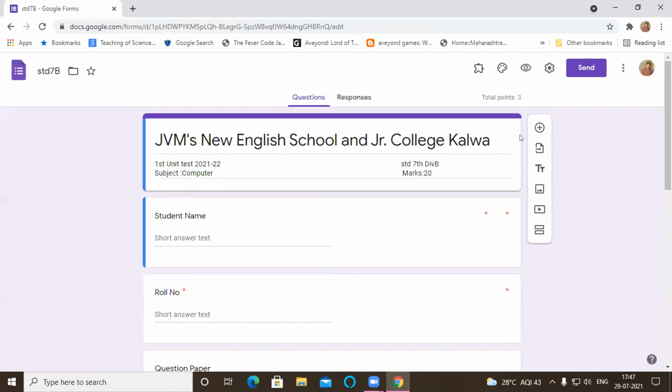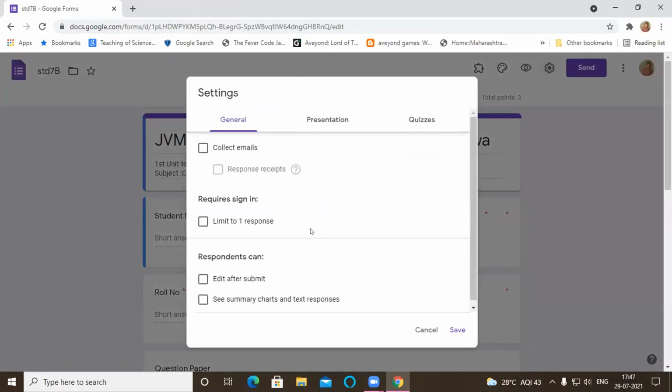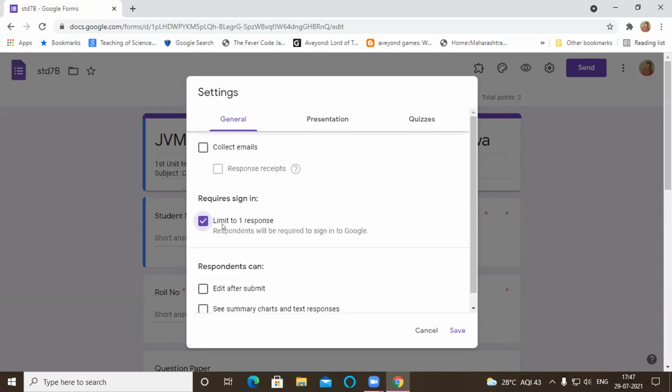I'm showing those settings here. This is the settings icon. In this, first of all, we have to do require sign in and limit to 1 response. You have to check this box, limit to 1 response, so that the student will attempt only 1 time. Otherwise they can attempt the paper multiple times. So we have to limit them to 1 time only. From 1 mobile phone, they can attempt this paper only 1 time.